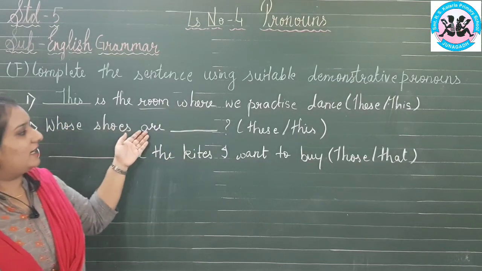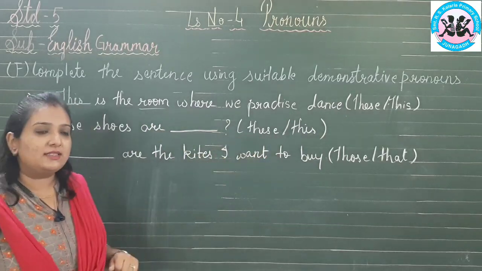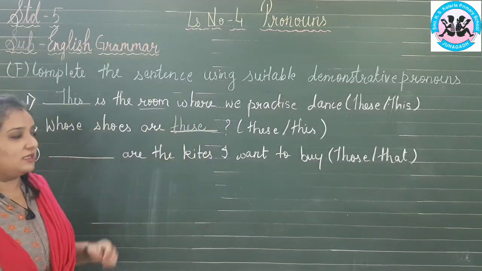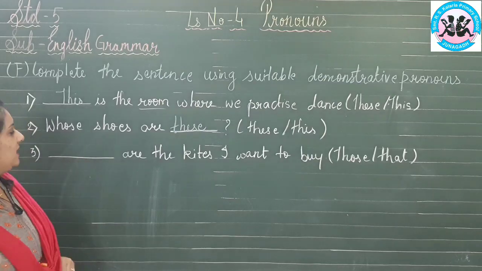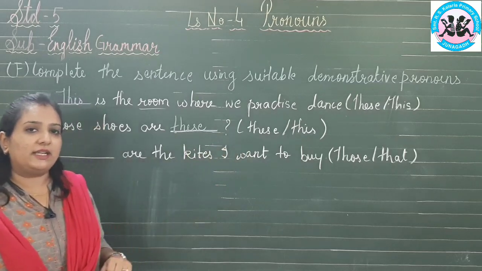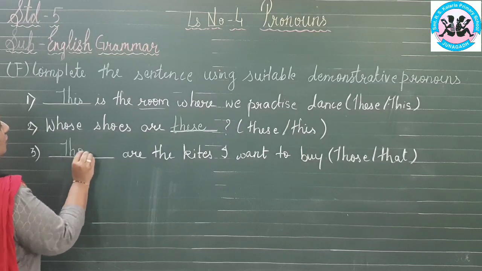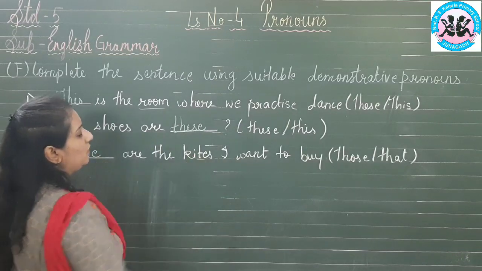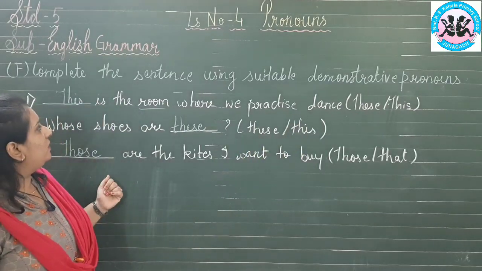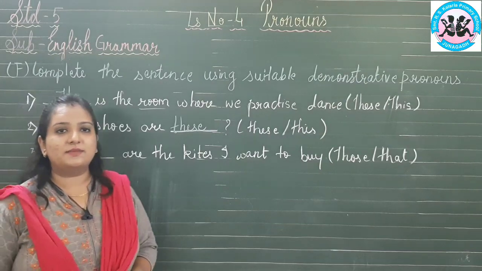Second, whose shoes are dash? The options here are given these and this. So what is the correct answer? Yes. Whose shoes are these? Shoes is plural form. Next, dash here are the kites I want to buy. What will be the correct answer from those and that? The correct answer will be those. Here kites is a plural form, plus the kites may be far away from the person. So here we have used the demonstrative pronouns this, these and those.